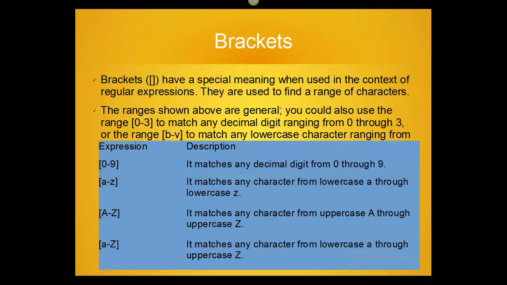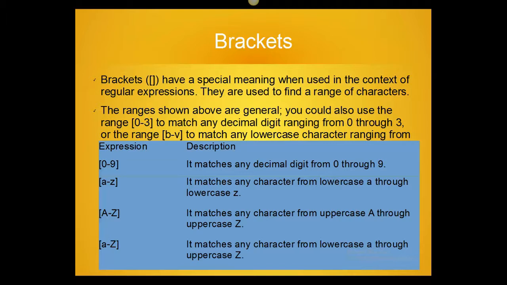Basically, brackets have a special meaning when used in the context of regular expressions. They are used to find a range of characters. Like in the table, you can see 0-9 within a bracket, and within a bracket it has special meaning: it means we have digits 0 to 9.